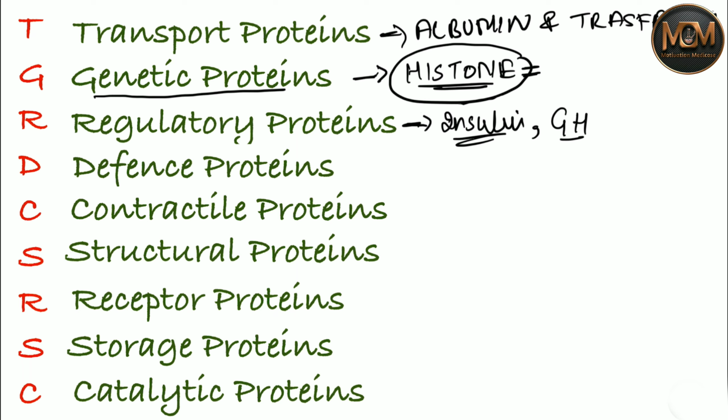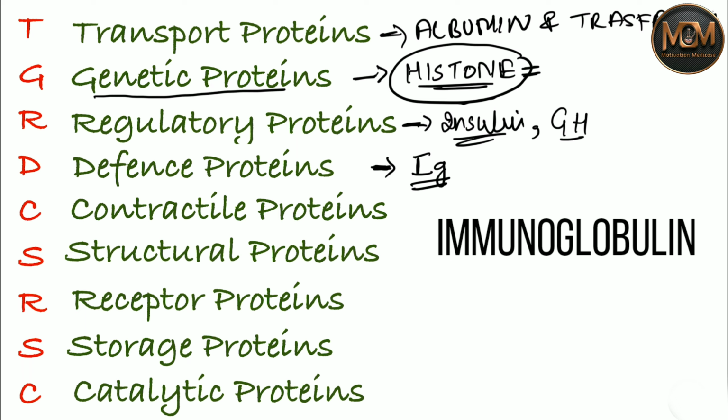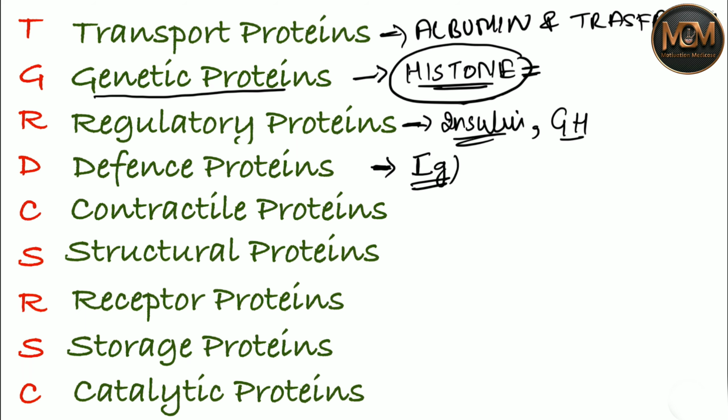Now let's talk about the D. From the D we have defense protein. About the defense protein, in our body there is our defense system. In defense protein we have Ig, or immunoglobulins, or in another word, antibodies. So these are nothing but defense proteins.